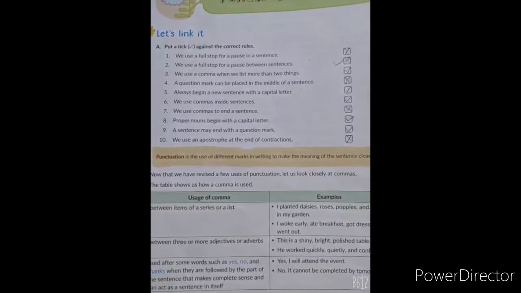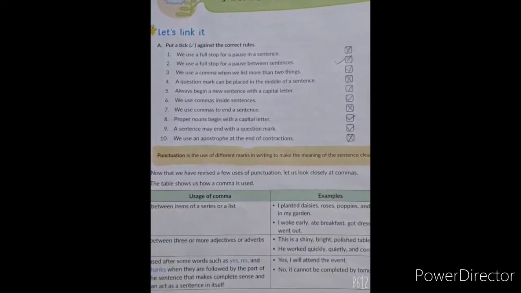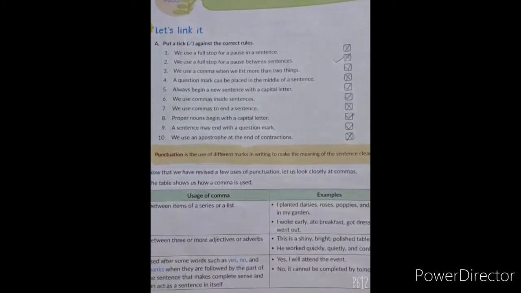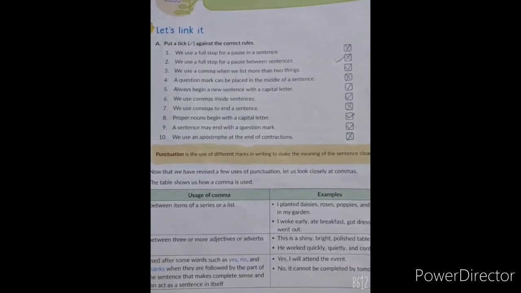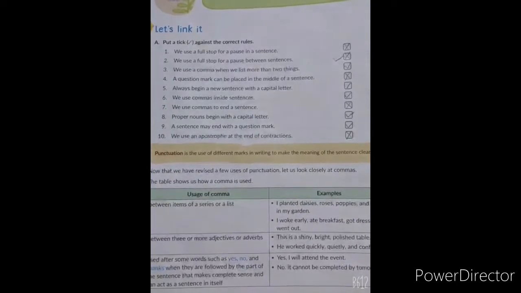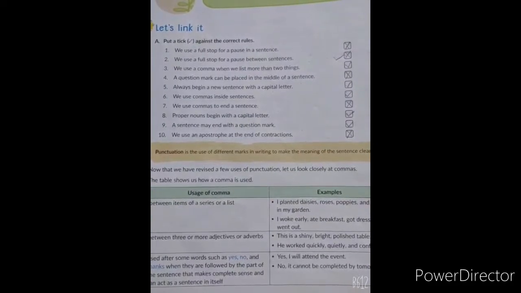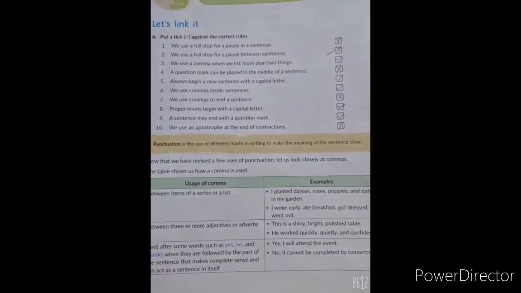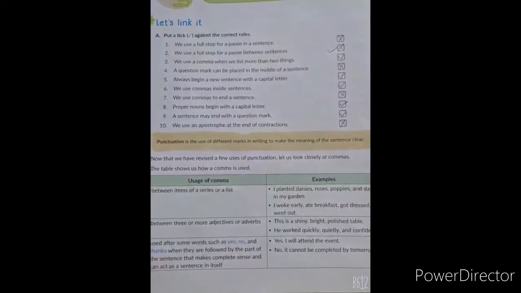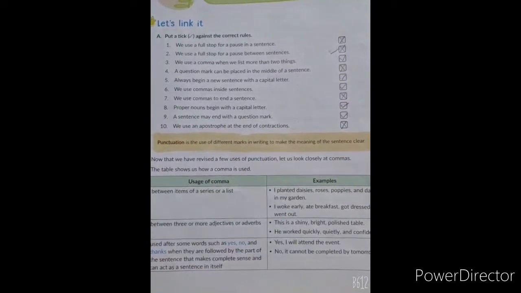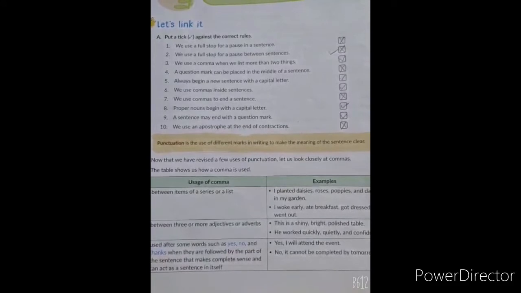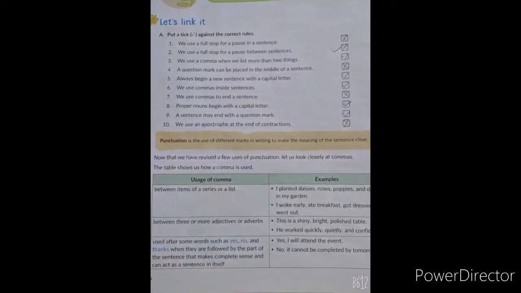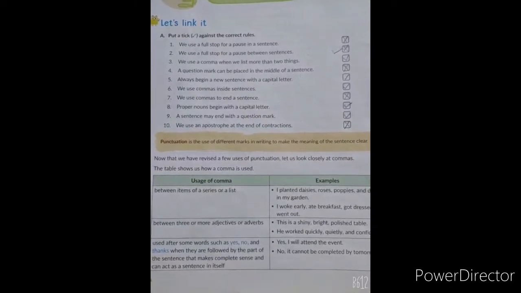Number 6, we use commas inside sentences. It is true. Number 7, we use commas to end a sentence. It is false. Number 8, proper nouns begin with a capital letter. It is true. Number 9, a sentence may end with a question mark. It is true. And number 10, we use an apostrophe at the end of a contraction. It is false. Now students, the definition of punctuation. Punctuation is the use of different marks in writing to make the meaning of the sentence clear. So now, the first topic is the uses of the apostrophe.